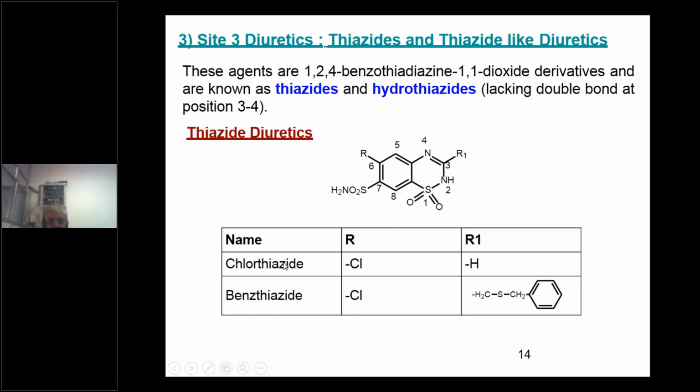One is chlorothiazide, where R at the 6th position is substituted by chlorine, and R1 is hydrogen. The second example is benzthiazide, with chlorine at the 6th position, and R1 at the third position is C6H5CH2SCH2. Benz is a benzyl group, so there is sulfur and methylene. So, benzthiazide.